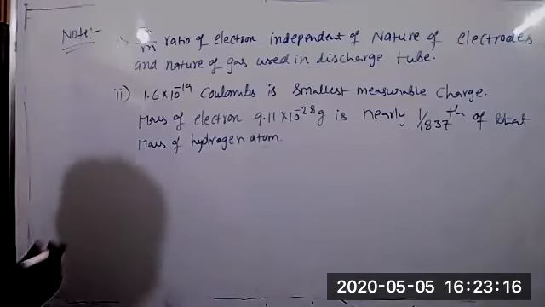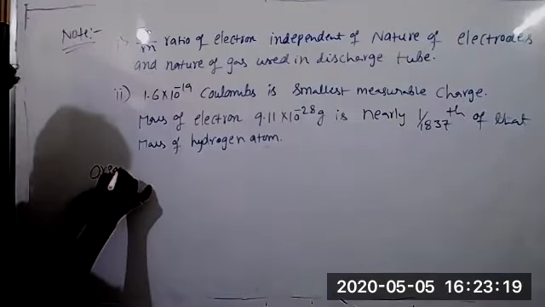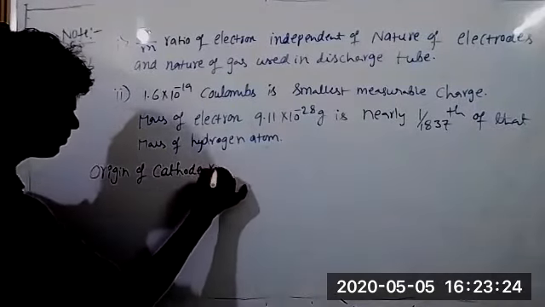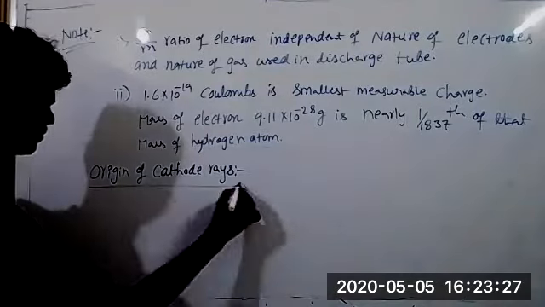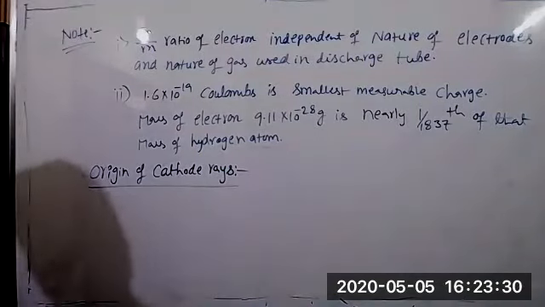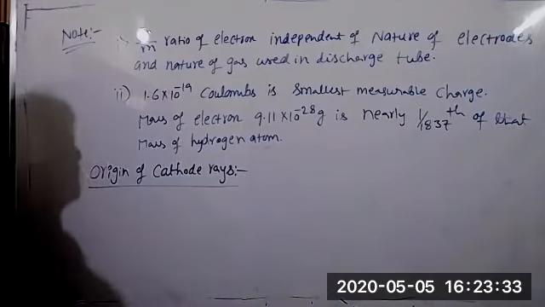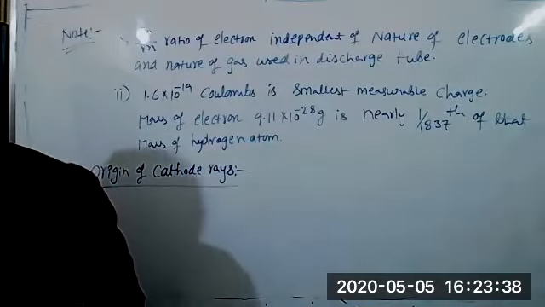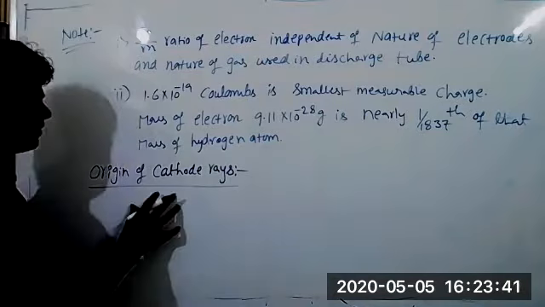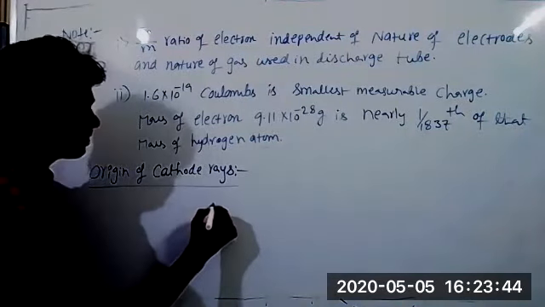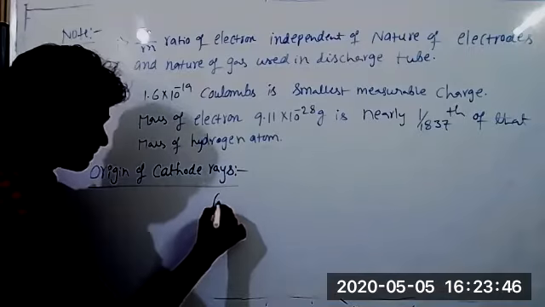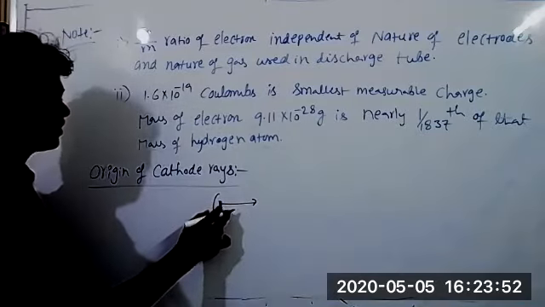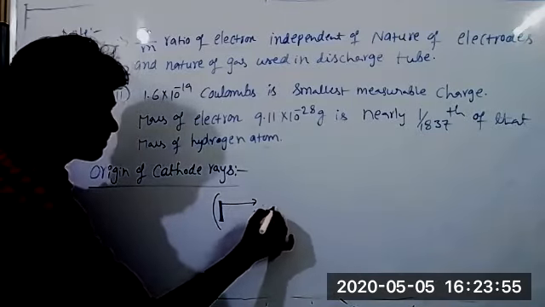Next one, origin of cathode rays. From where are cathode rays produced? From the cathode. See, in the discharge tube, cathode rays are first produced from the metal plates. We are taking metal plates. Cathode rays are produced first from the cathode, and here we are taking some gas also.